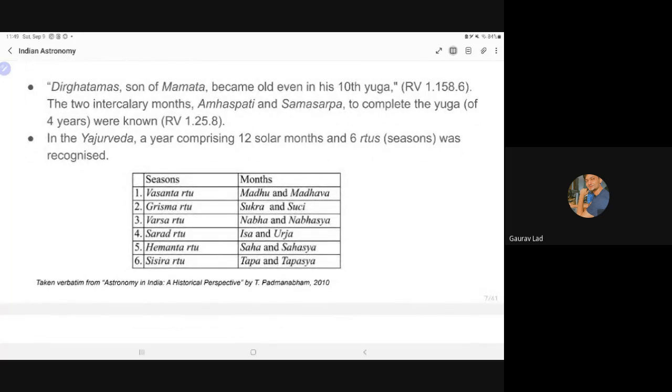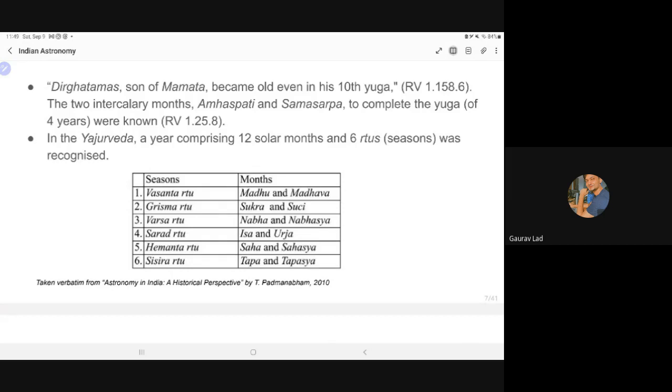So this is a particular verse from Rigveda. It mentions Dirghatamas, son of Mamata, and there is a certain reference to the yuga in this verse. So, the two intercalary months. Intercalary months is basically the Adhik Masa concept, which I explained earlier. That is called intercalation. In the Gregorian calendar, for example, we add 1 day every 4 years, the leap day. That is also intercalation. Adhik Masa is also intercalation. So it does mention two Adhik Masas, that is Amaspati and Samsarpa, to complete the Yuga.